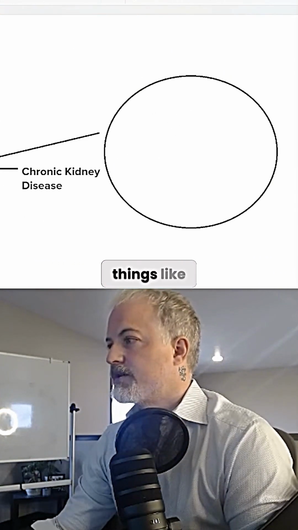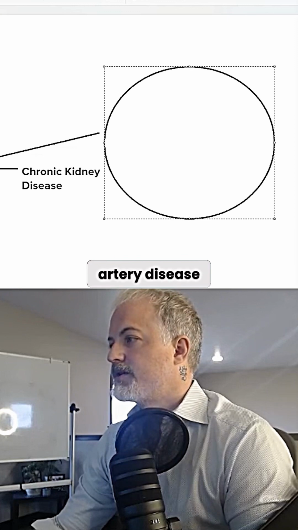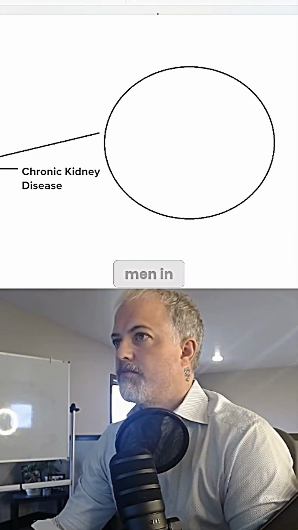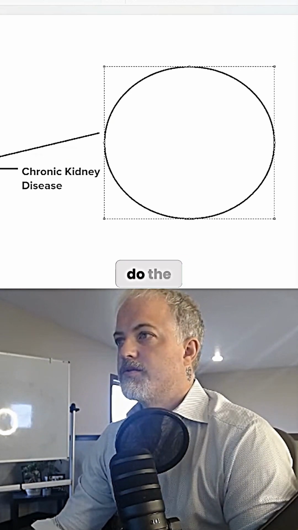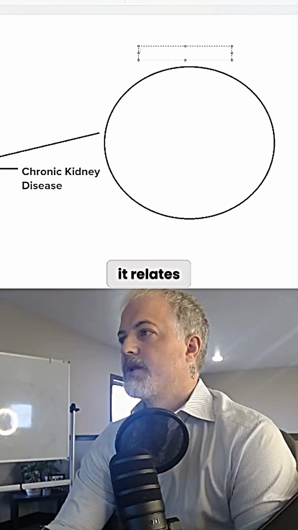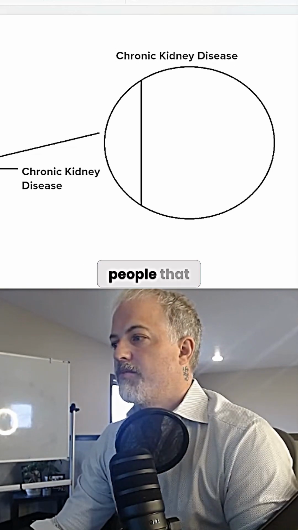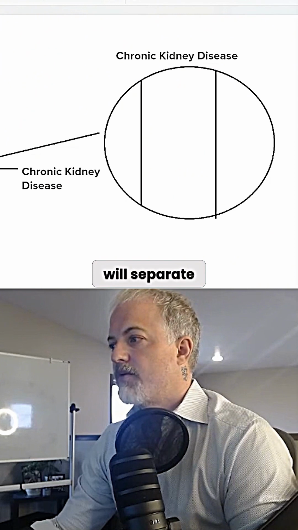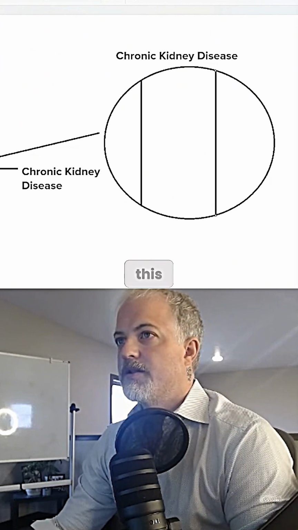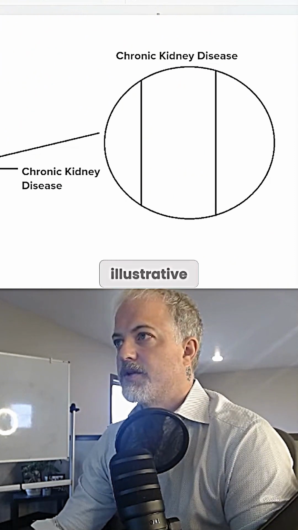You can look at things like heart failure, coronary artery disease. You can even look at elderly men in general. Okay, but let's do the obesity paradox as it relates to chronic kidney disease. Of the people that have chronic kidney disease, we'll separate them into groups. And again, this is not drawn to scale. This is just for illustrative purposes.